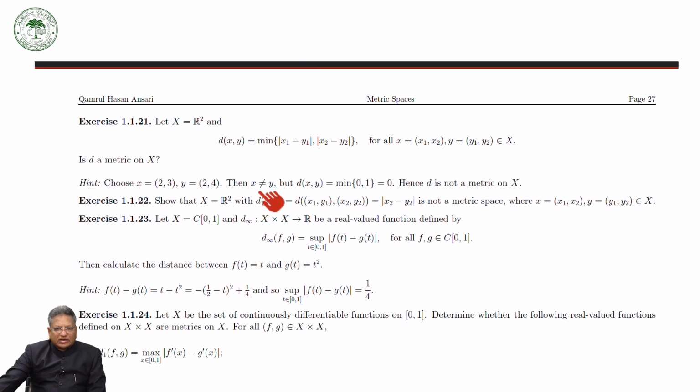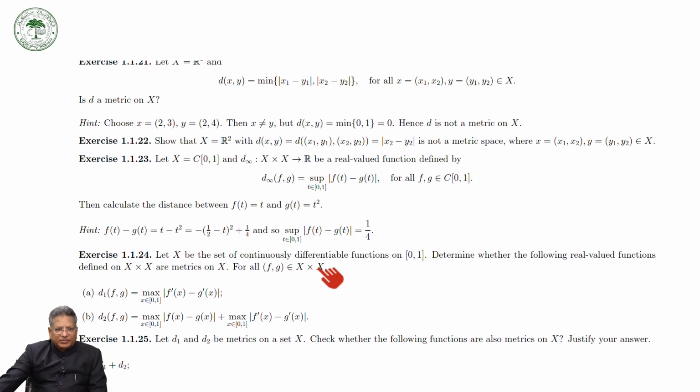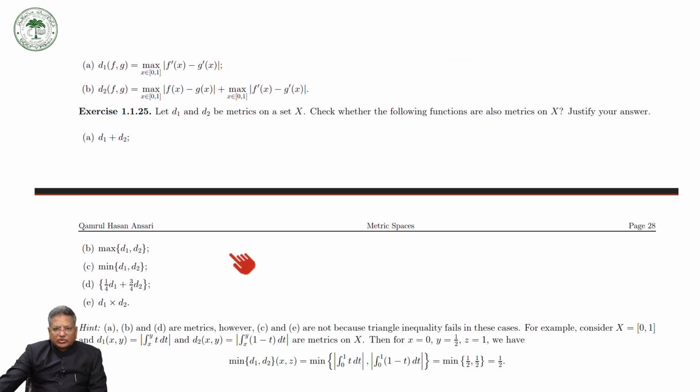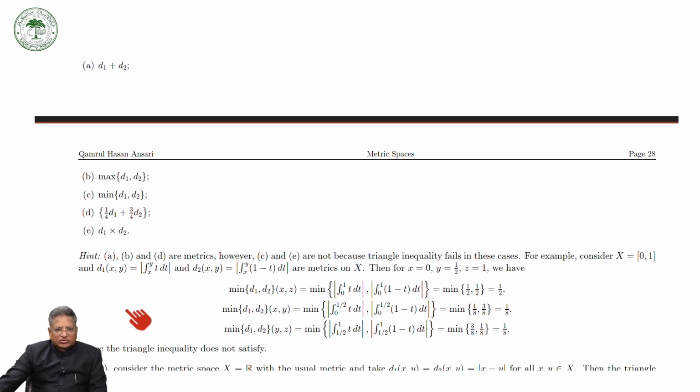Consider whether the minimum of this and this, or the maximum of this and this, is a metric. I have already shown the maximum, but what about the minimum? Minimum is not a metric. I told you that if you consider this one, you will see that this D is not a metric. Similarly, we have several other exercises: if D1, D2 are metrics, then the sum is a metric, maximum is a metric, minimum is a metric; whether this is true or not.